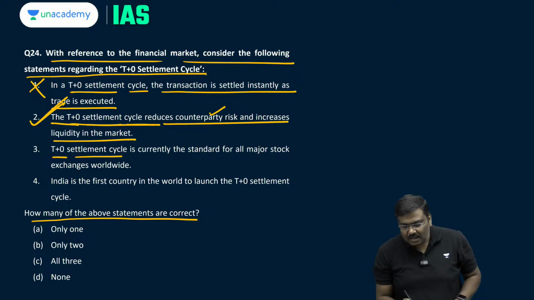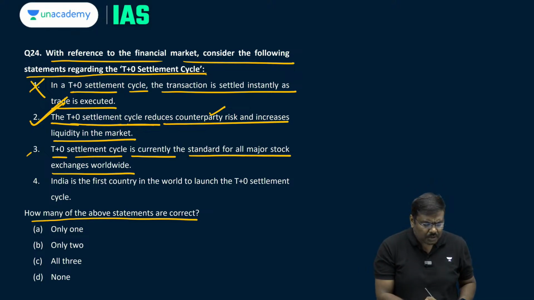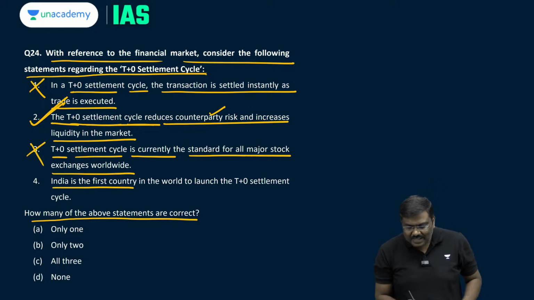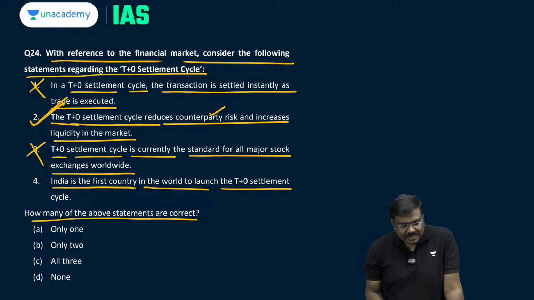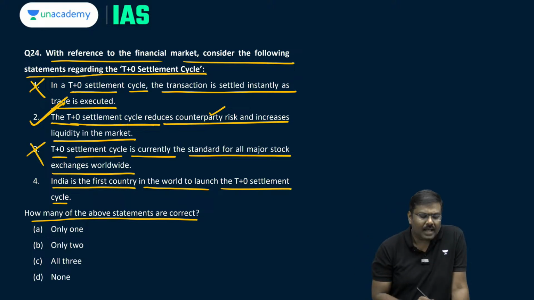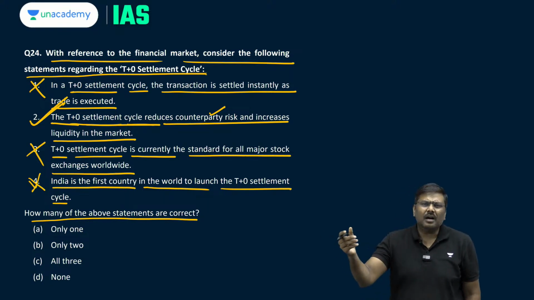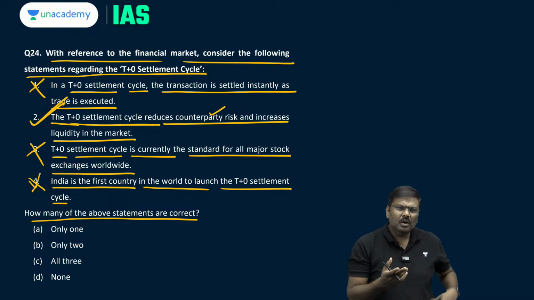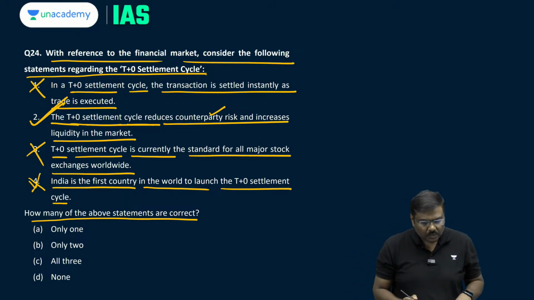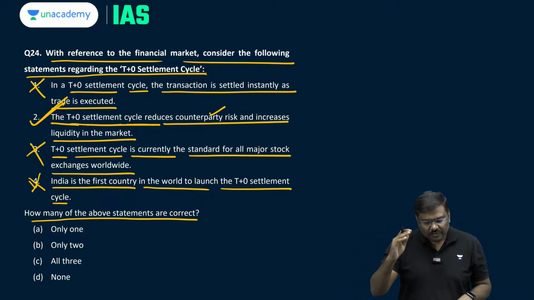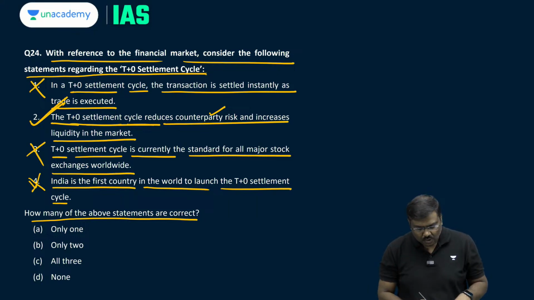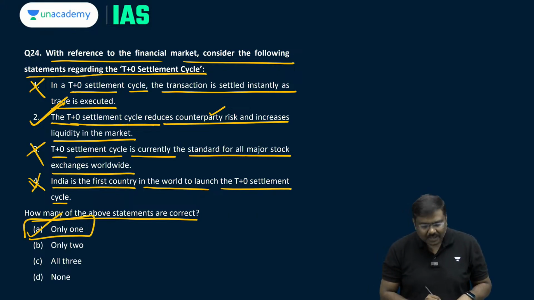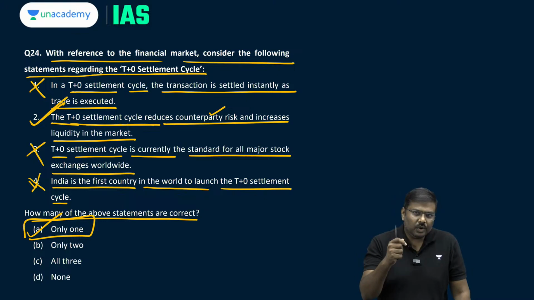T+0 settlement cycle is currently the standard for all major stock exchanges worldwide? No. India is the first country in the world to launch T+0 settlement cycle. As already mentioned, this is also not true. For example, China has already implemented the concept of T+0. So, India is not the first country in the world. So, question number 24, first is wrong, 3 is wrong and 4 is wrong. Right option will be option A, which is only 1 is correct.